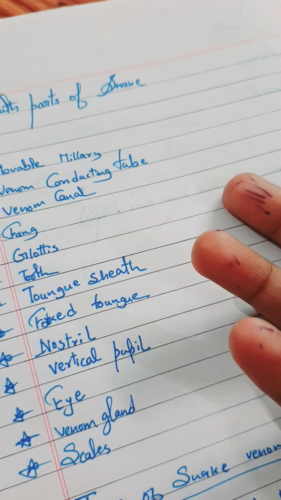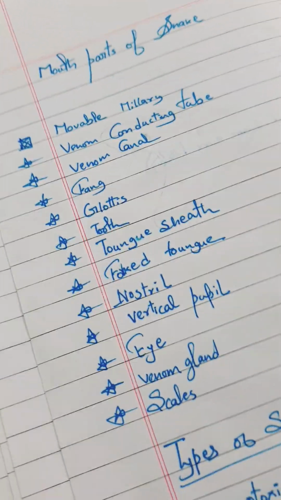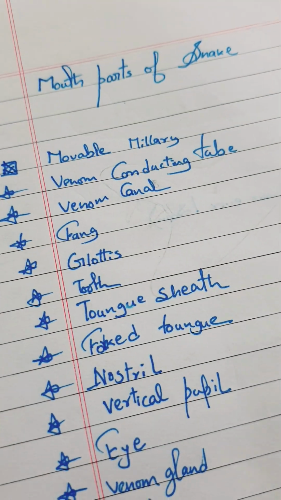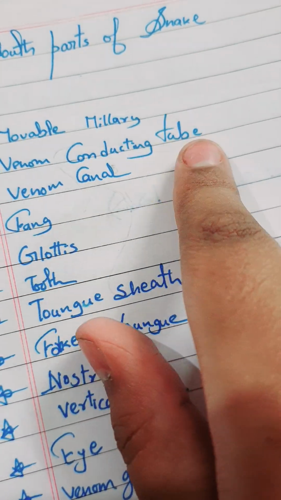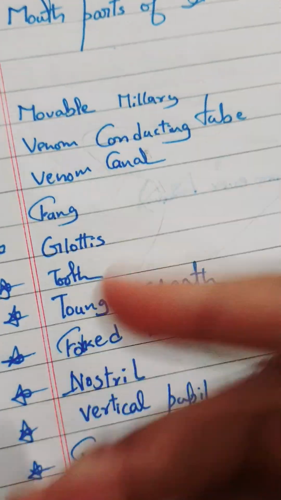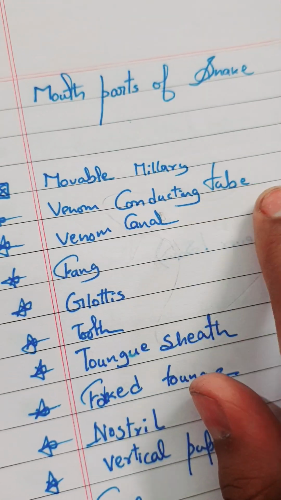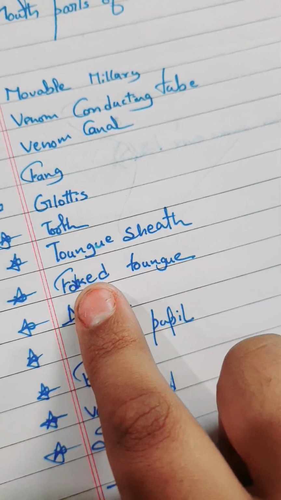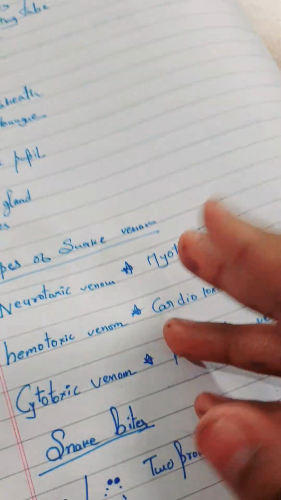When a snake bites us on our hands or other body parts, how does it affect our body? The mouth part of the snake is what bites us, so what are its parts? Let me introduce them. The movable venom conducting tube is the place from where the venom comes, and the tube connected from the venom gland to the teeth is the venom conducting tube. Venom canal, fang, glottis, tooth, tongue sheath, forked tongue, nostril, vertical pupil, eye, venom gland, scales. These are the parts. You can learn about them later.